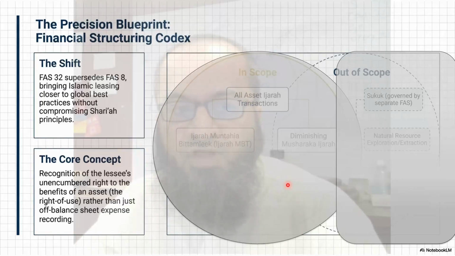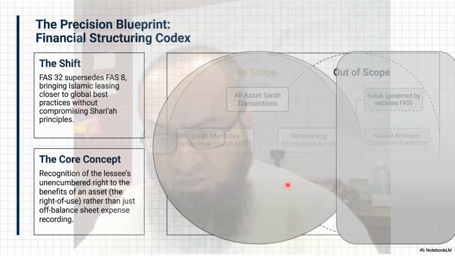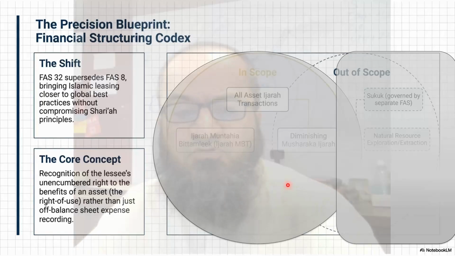Although I am the beneficiary of all the benefits, I do not have complete control, so from the control point of view it's not my asset, but from the benefits point of view it's my asset. That was the mainstream objection in the earlier lease standard as well as FAS: the lessee does not record an asset even though the asset is with the lessee for a longer period of time. He is the beneficiary of all the benefits of the asset, but he is not recording it.